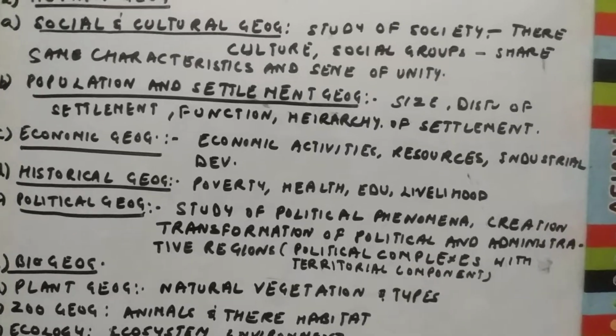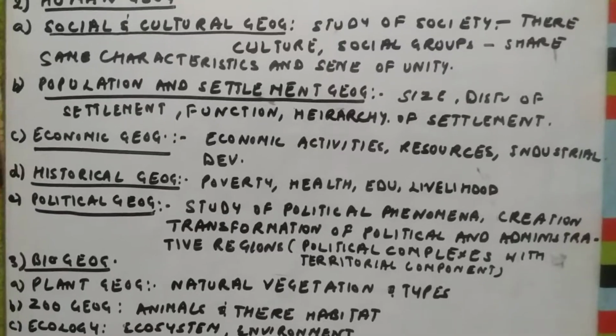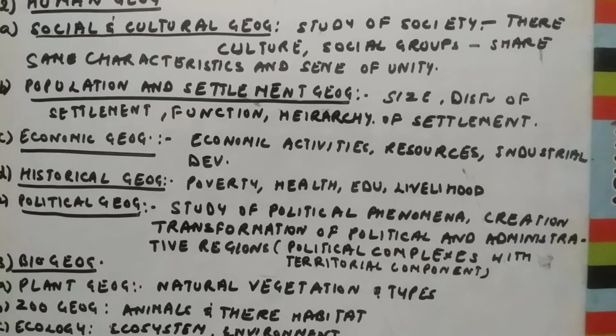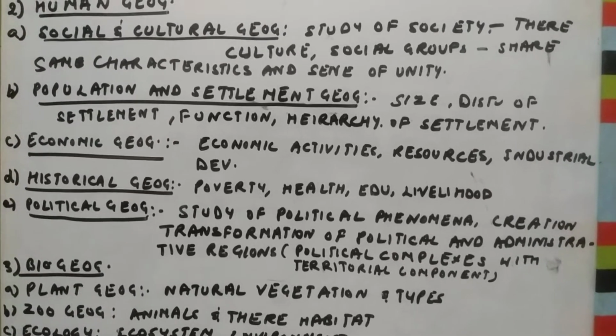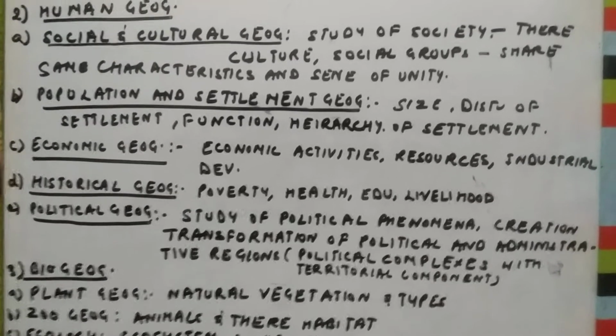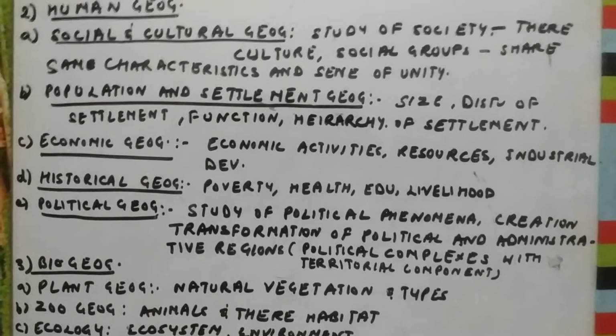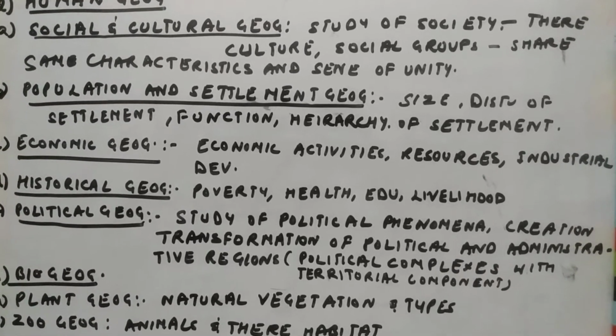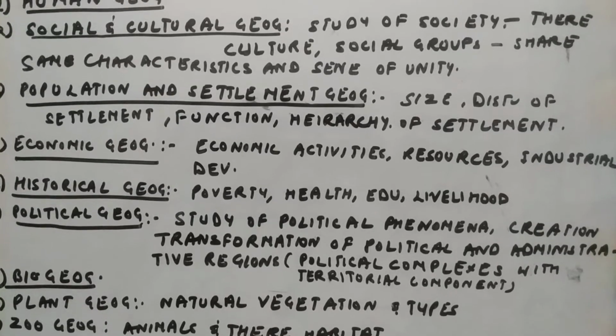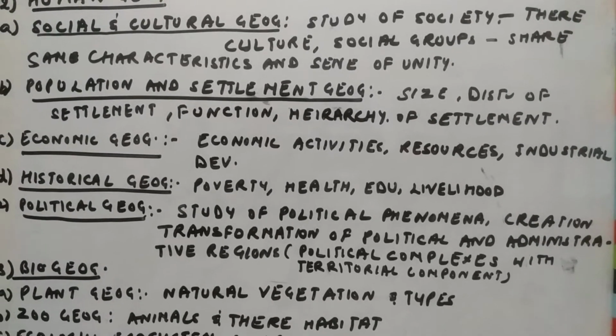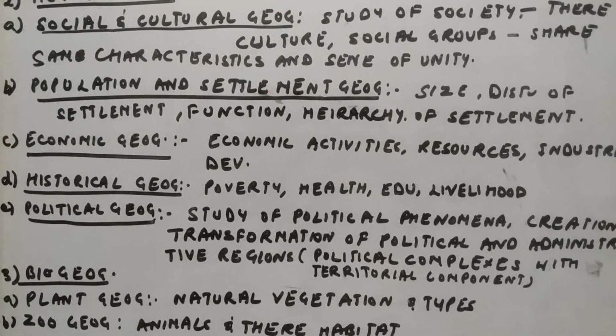Then comes the historical geography. In historical geography, we study about poverty, health, education and livelihood. That is, how civilization started, what changes they made, how the people were, how their health was, what they were earning, whether they were educated or not. This we all study in historical geography.